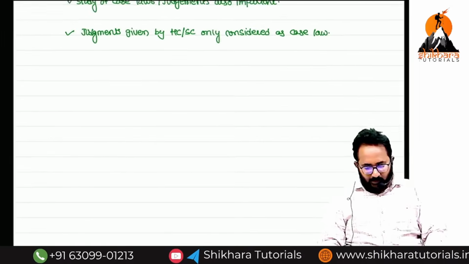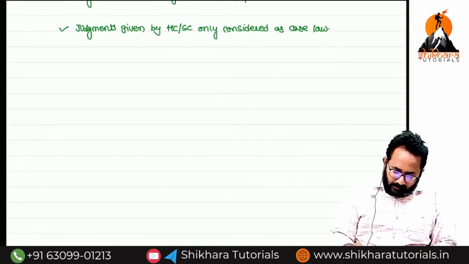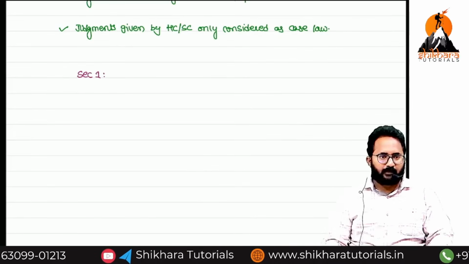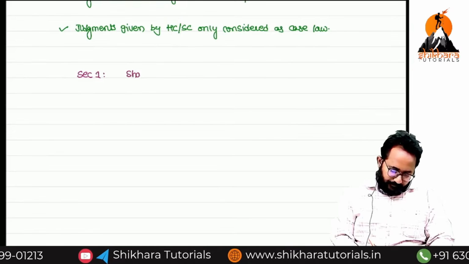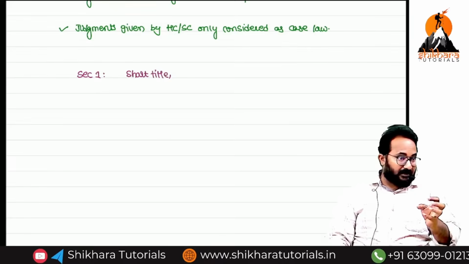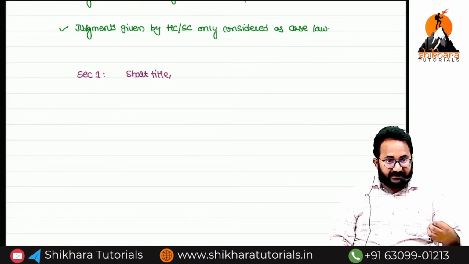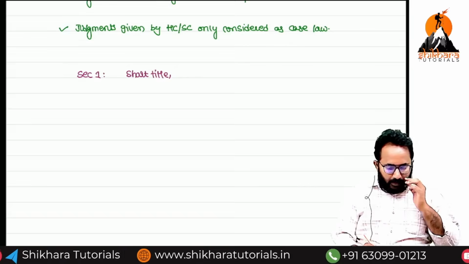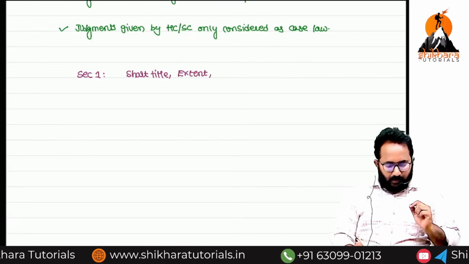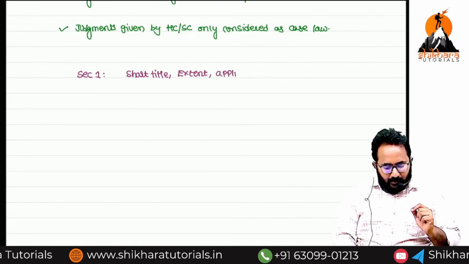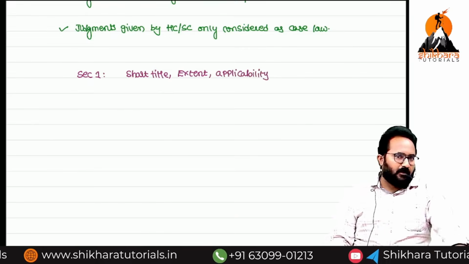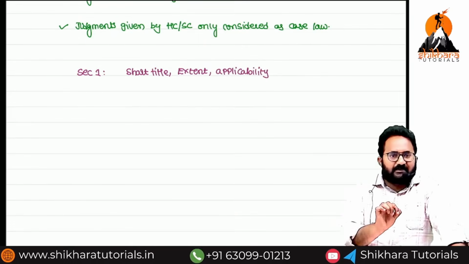Now we'll start one by one. Our section 1 in the act, what is that? Any idea? Short title. So the entire act is represented as the Income Tax Act 1961. That is the short title. Extent: it is applicable to the whole of India, and it commenced from 1/4/1962. That is only the section 1 content.